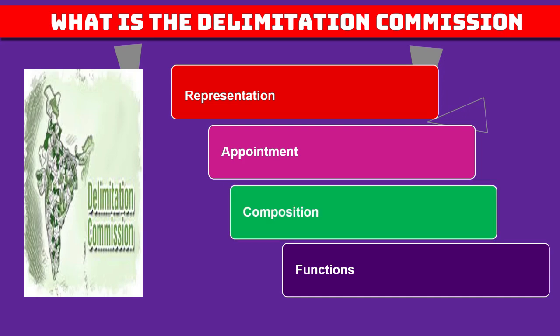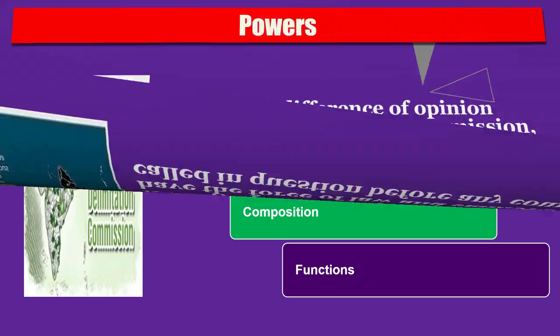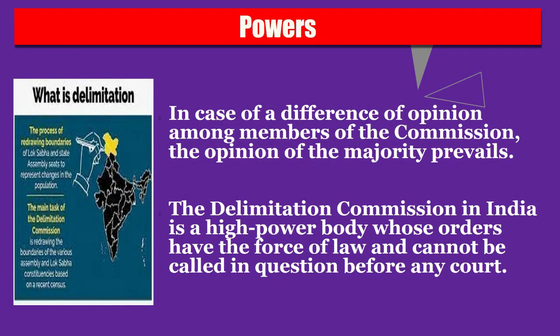Mainly a retired Supreme Court judge, the Chief Election Commissioner, and the respective state election commissioners are the main composition of this Delimitation Commission. Its function is to determine the number and boundaries of constituencies so as to make the population of all constituencies nearly equal, and also to identify the seats reserved for scheduled castes and scheduled tribes where their population is relatively large. In case of a difference of opinion among the members of the commission, the majority opinion will prevail.